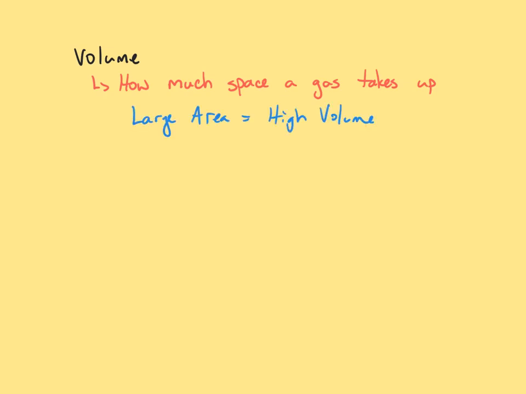The third gas variable is volume, and volume is defined as essentially how much space a gas takes up. If a particular sample of a gas takes up a large area, then we say that it has high volume. And if it takes up a small area, then we say it has low volume. Volume is measured in liters. Now, liter is a unit that you might be familiar with because a lot of times liquid volume is measured in liters. You can buy soda or water in 1 liter increments.